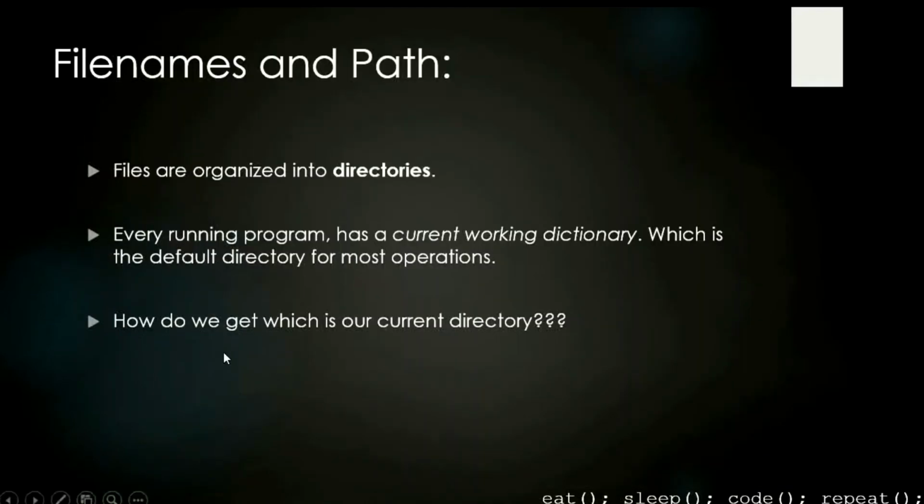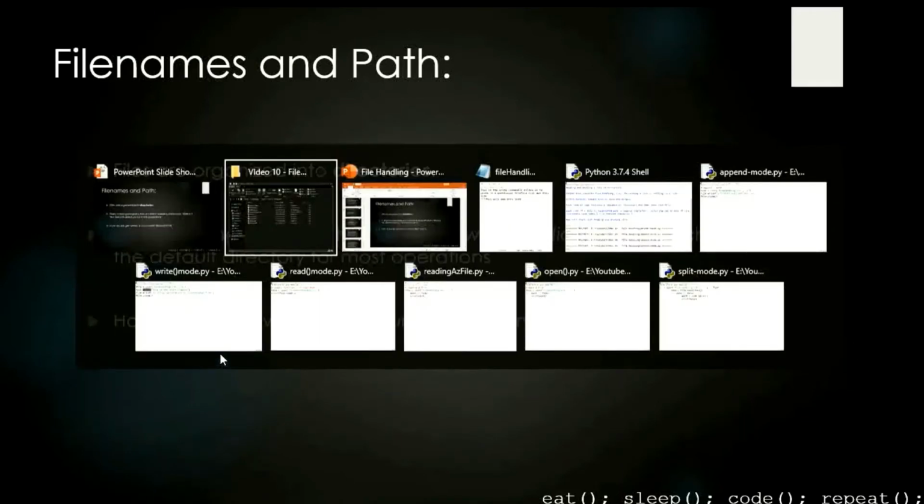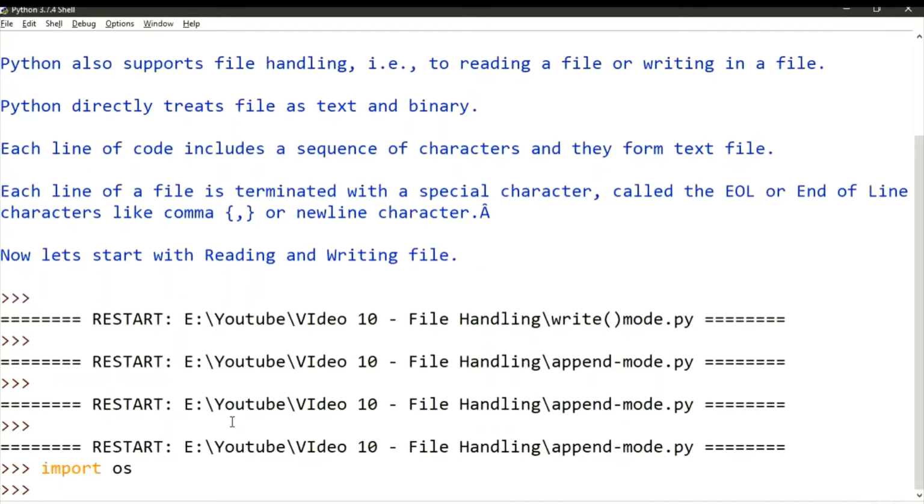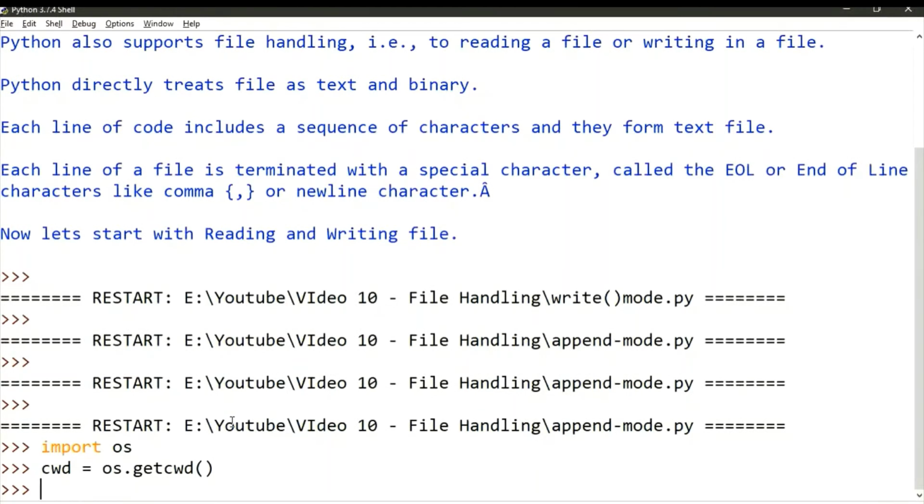So how do we get our current directory? Let's get into the editor, the Python shell, so that I can explain how. To get our current working directory, I need to import the operating system, os. Now I'm going to use cwd as a variable for the current working directory. I'm going to use os.getcwd, that is get current working directory, and print cwd.